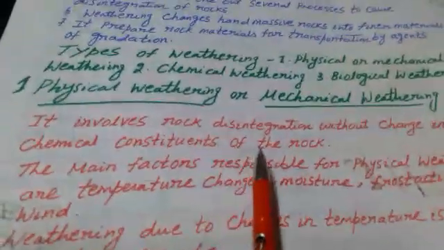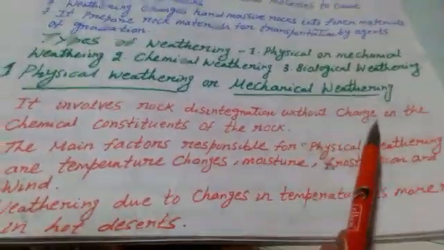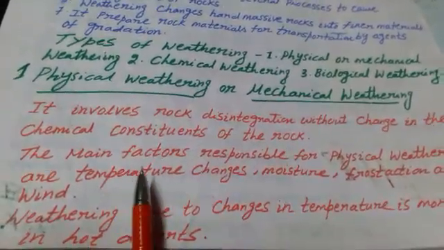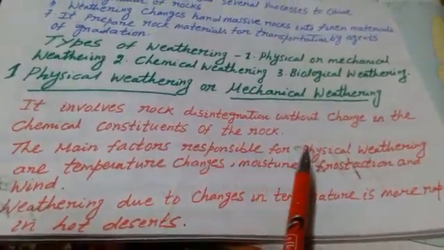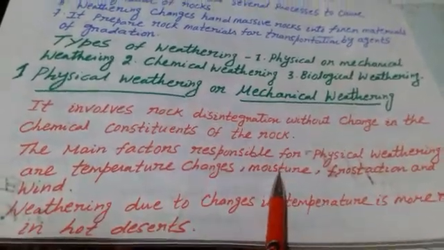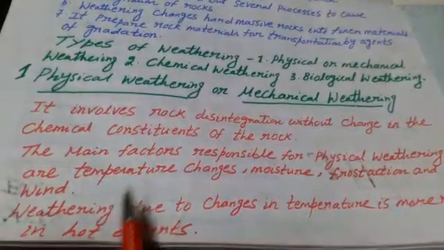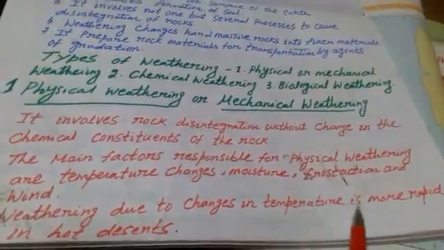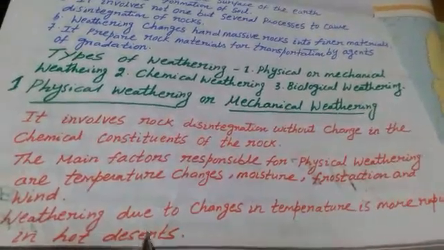It involves rock disintegration without change in the chemical constituents of the rock. The main factors responsible for physical weathering are temperature changes, moisture, frost action and wind. Weathering due to changes in temperature is more rapid in hot desert areas.